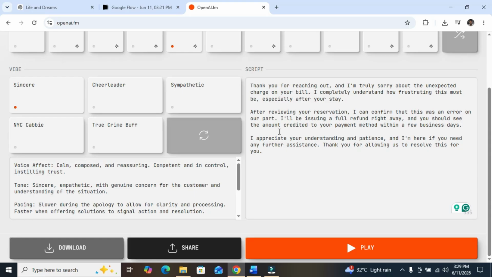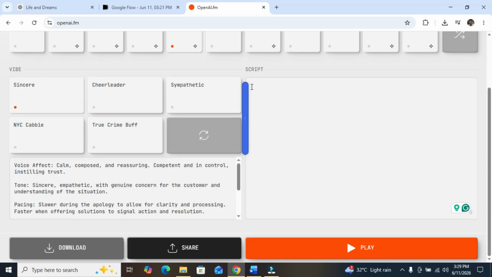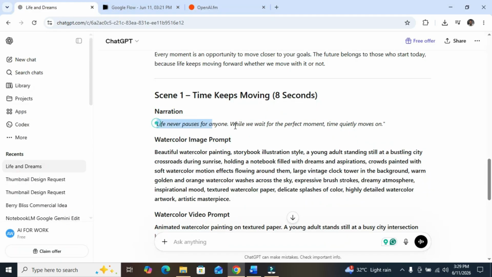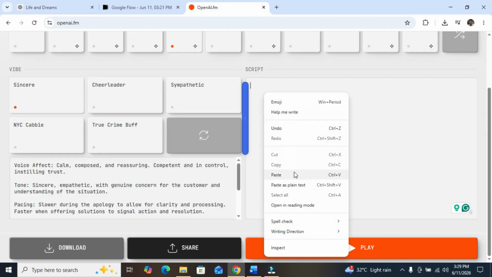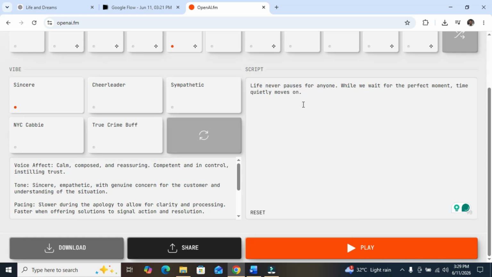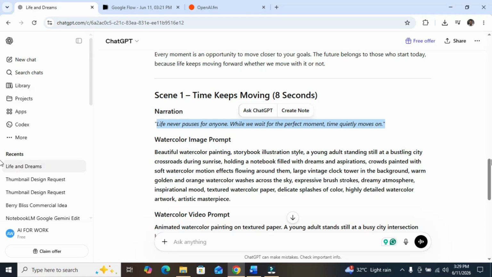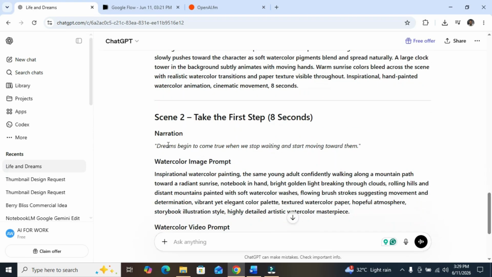So I have the script now. I'm going to be removing this script. I have a script that I'll be using for the voiceover. Then this is the first one. Okay. For the first scene, paste it here. Good one. Okay. And for the second scene, we have the voiceover narration for the second one.